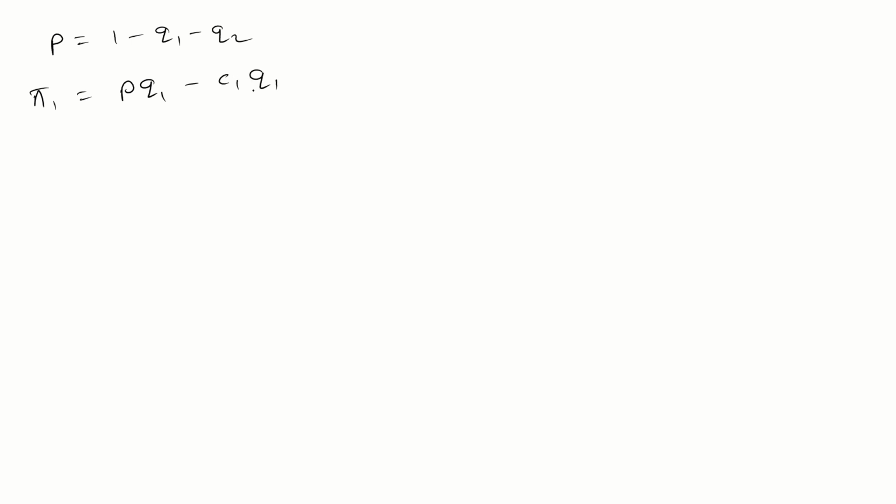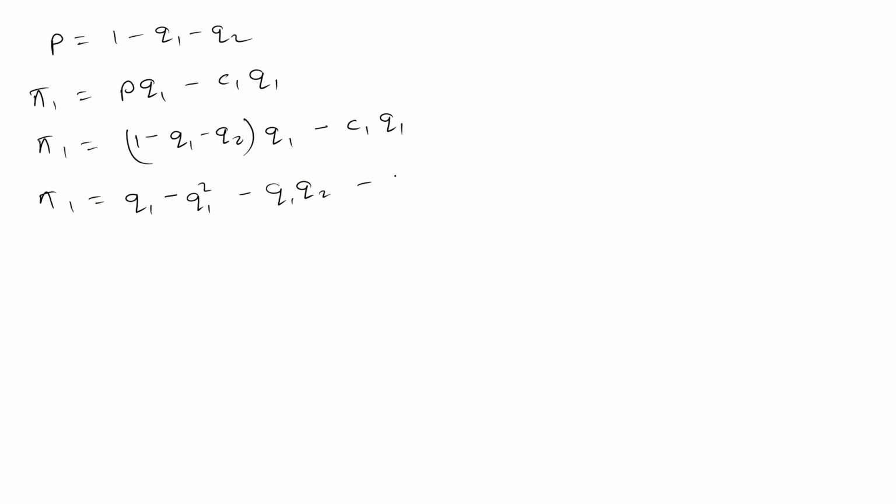So the profit is P, where P is 1 minus Q1 minus Q2, into Q1 minus C1Q1. Okay, just multiply it, you will get Q1 minus Q1 square minus Q1Q2 minus C1Q1.